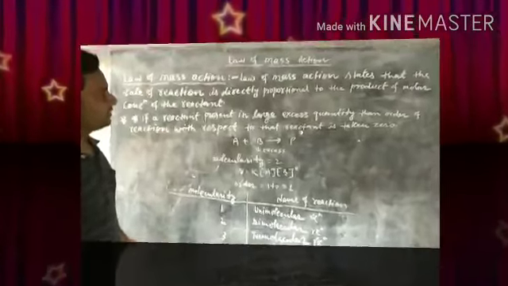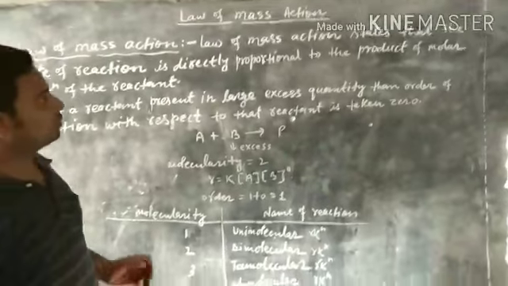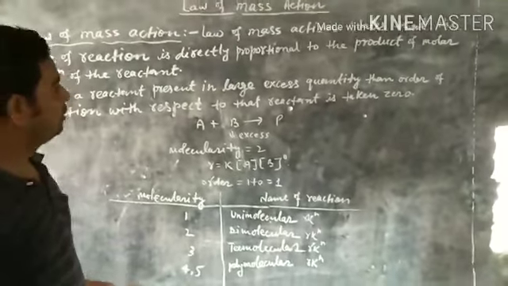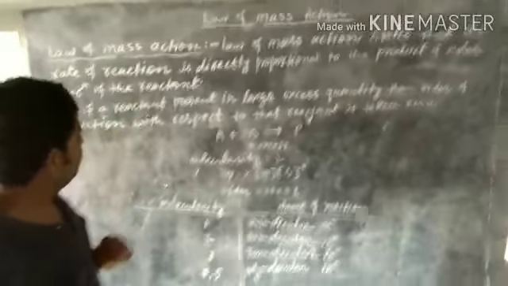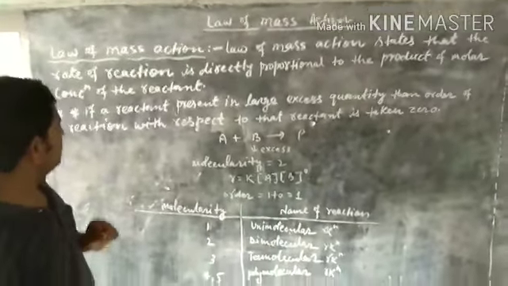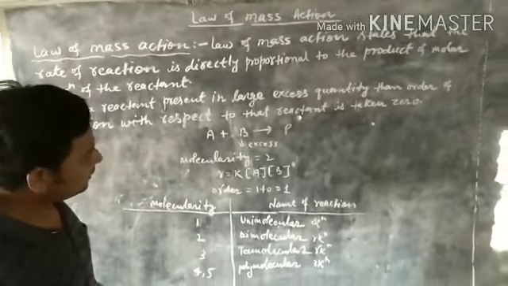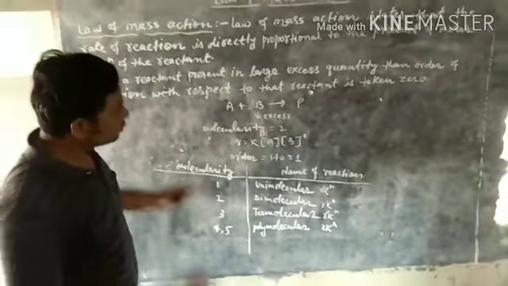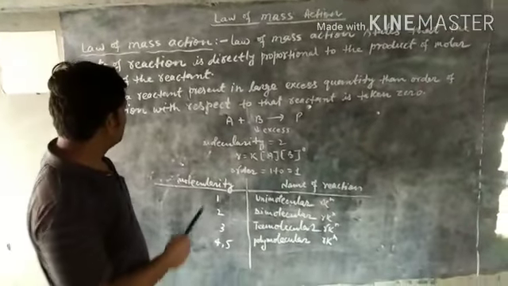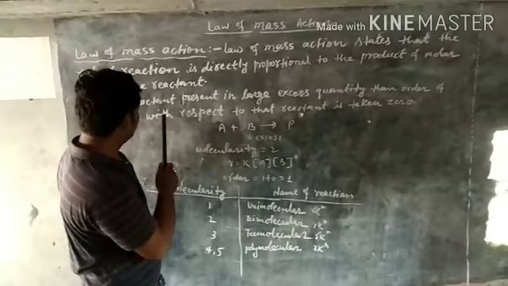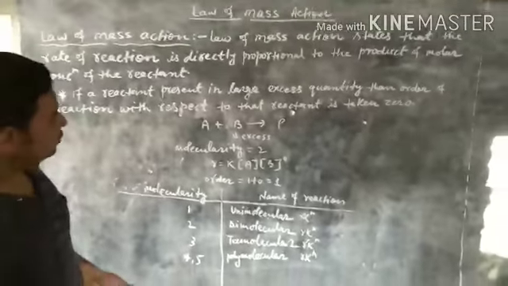Law of mass action states that the rate of reaction is directly proportional to the product of molar concentrations of the reactants. If a reactant is present in large excess, then the order of reaction with respect to that reactant is taken to be zero.